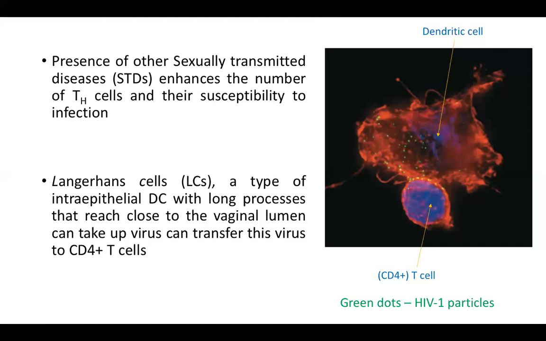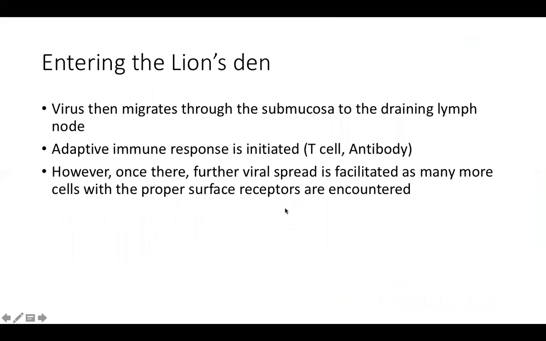Antibacterials, antifungals are still very effective. Their mutation is not so fast. But for viruses, the mutation happens very fast. So HIV-1 also has mutated, and those are known as clades. So different clades of the HIV virus are found. Okay. So HIV-1 enters: entering the lion's den.